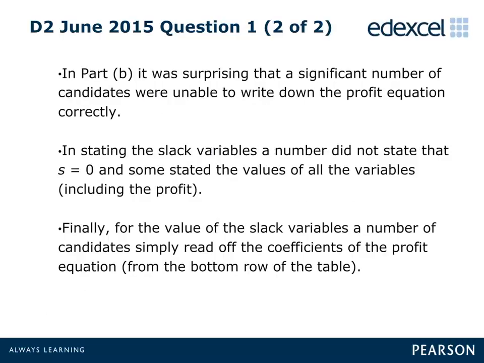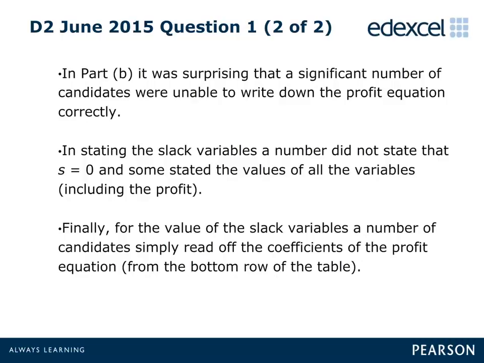Part B asked for candidates to write down the new profit equation and the values of the slack variables. It was surprising the number of candidates who could not extract the profit equation from the final line of their table.